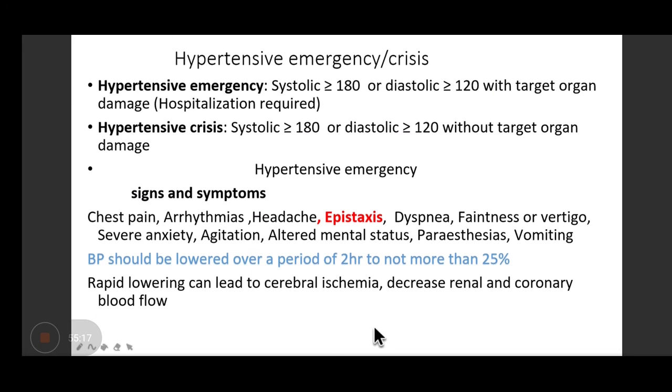So these are the hypertension drugs. Okay, lastly, I just want to discuss hypertensive emergency and crisis. What are these and what drugs are given? What is the difference between these two terms?